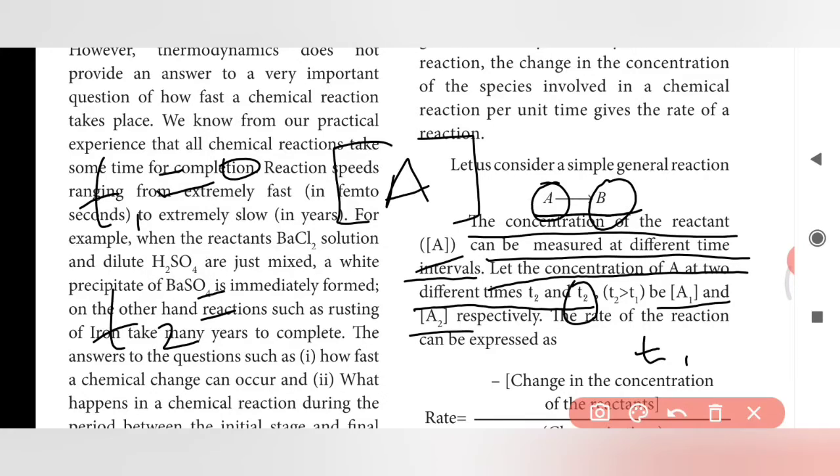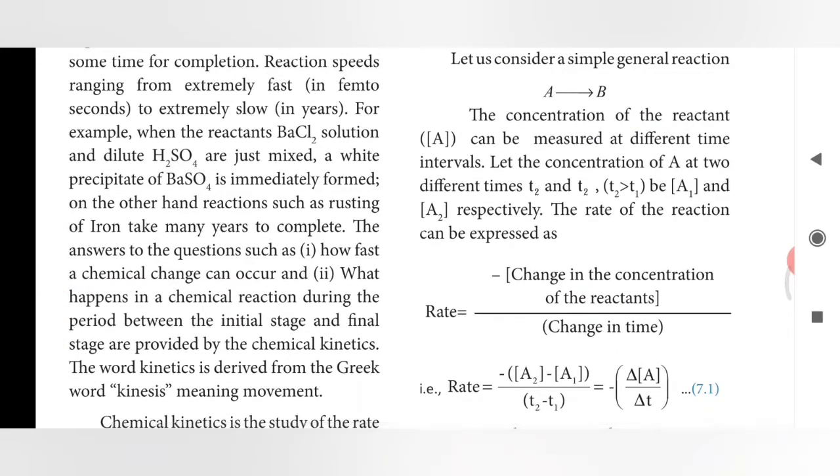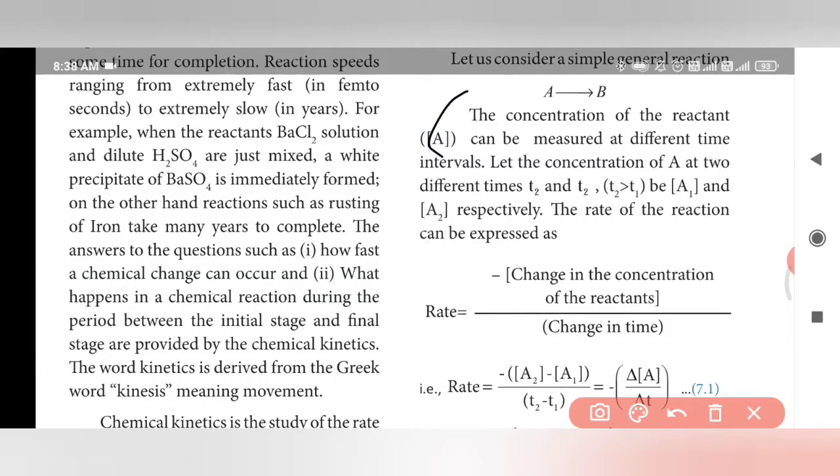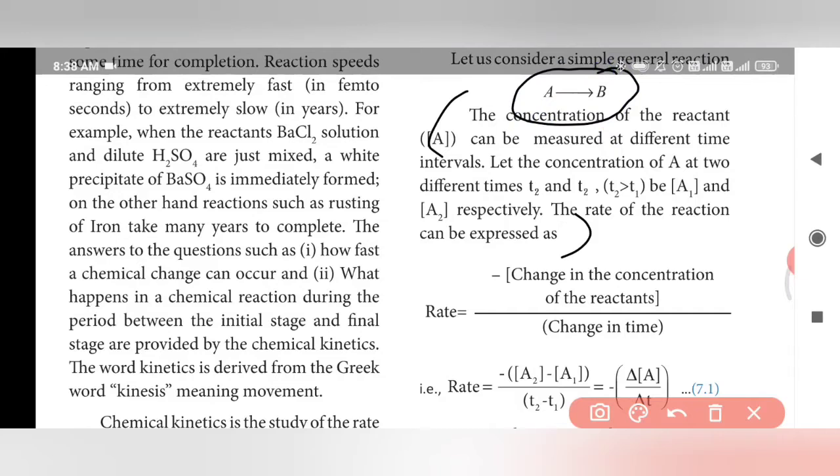That is A2, respectively. The rate of reaction can be expressed as follows. By taking this concept, we have to write the rate of reaction for this chemical reaction.